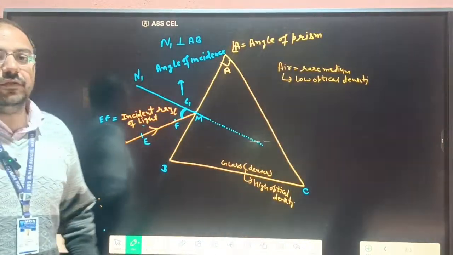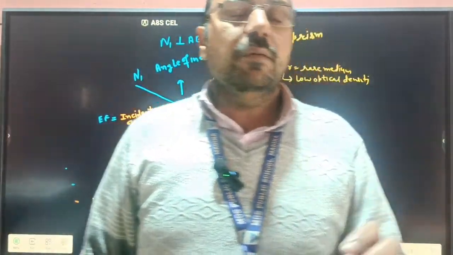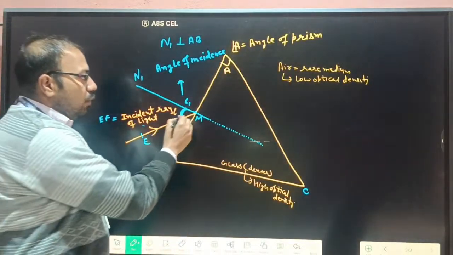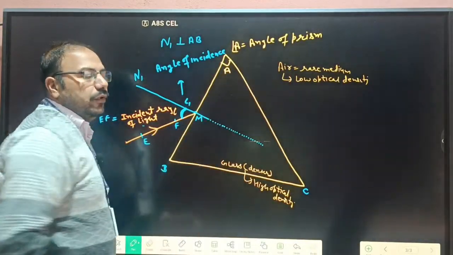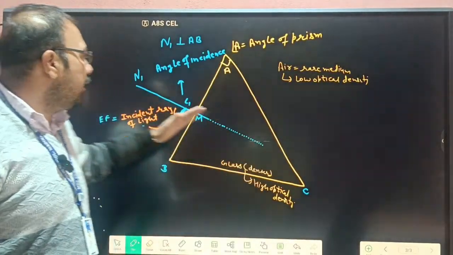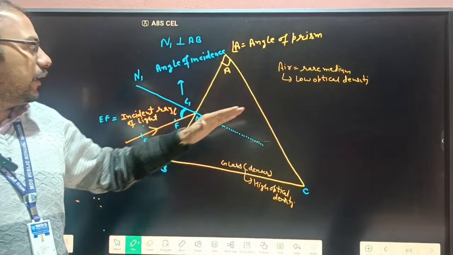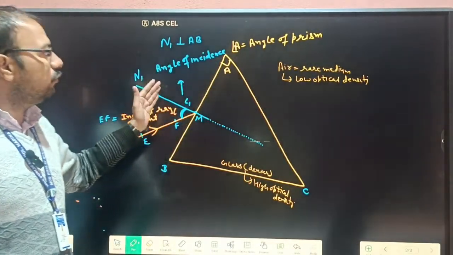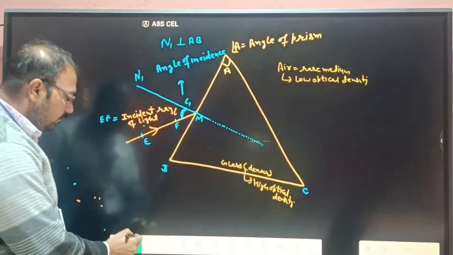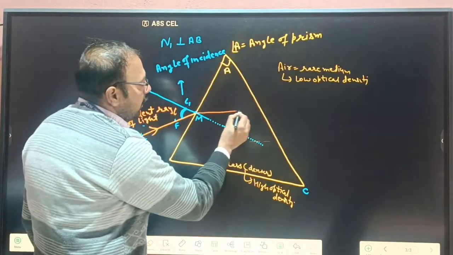Okay, so here we already learned that when light goes from a rare to a denser medium, it bends toward the normal. So this is the normal. What is the original path? The original path is this. If we remove that prism, the light passes straight without any deviation. But here there is a prism, so light going from air to glass bends toward the normal, like this.